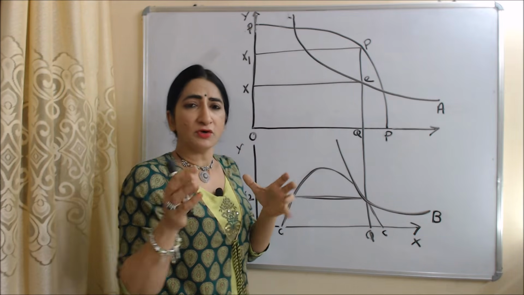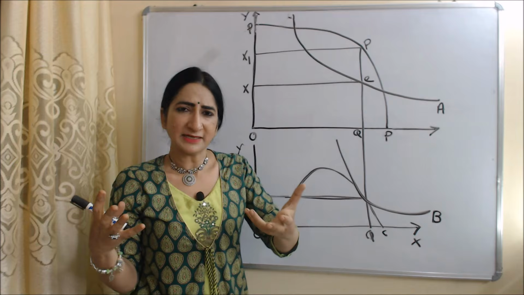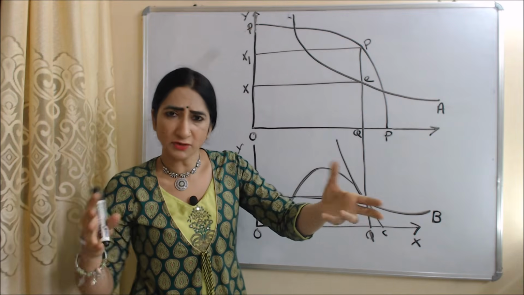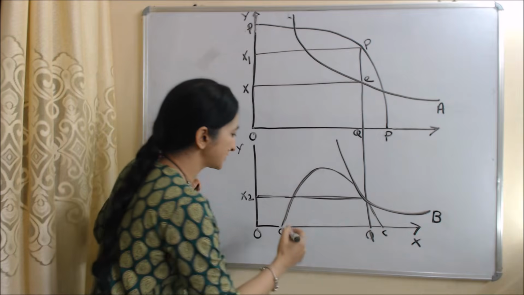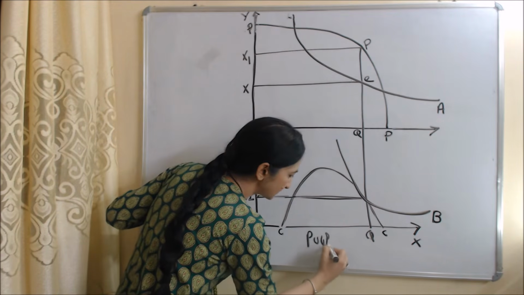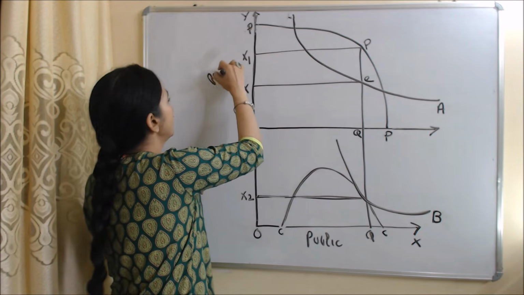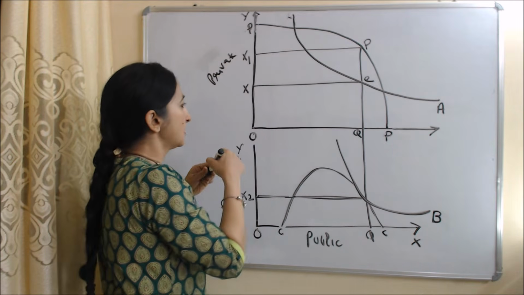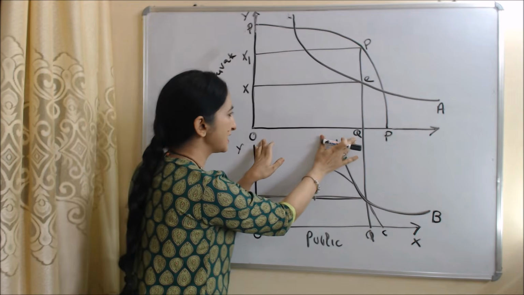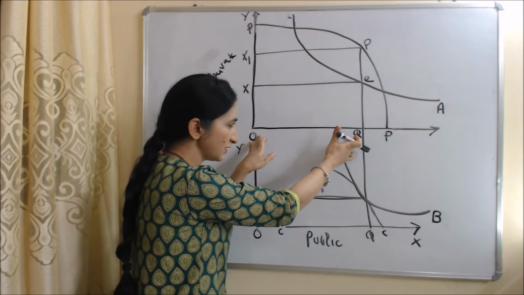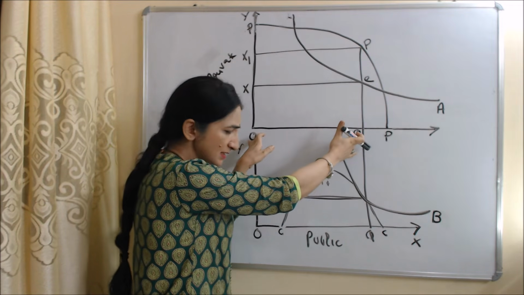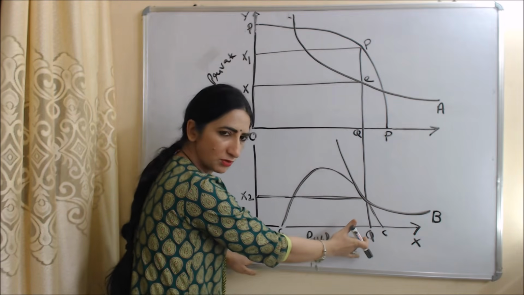So, as we know, public goods are available at same quantities for all individuals, no matter how much price you pay. In this diagram, on x-axis we have public good and y-axis we have private goods. Public goods are available at same quantities, at OQ quantities for both individuals. A is consuming OQ quantities of public good, same quantities consumed by B, OQ.